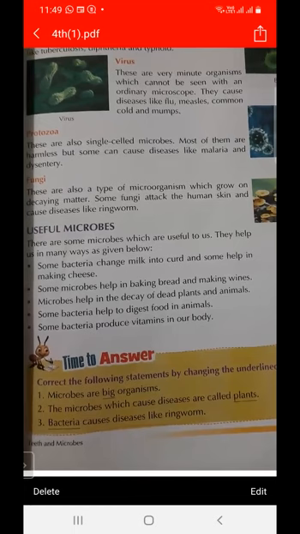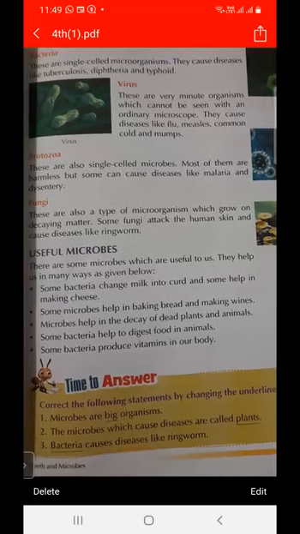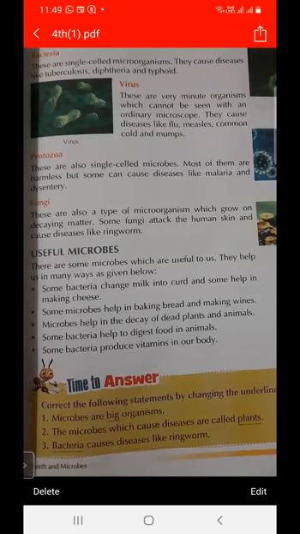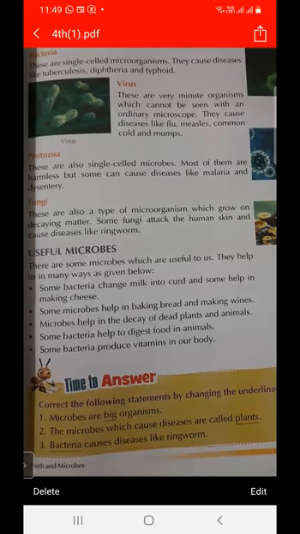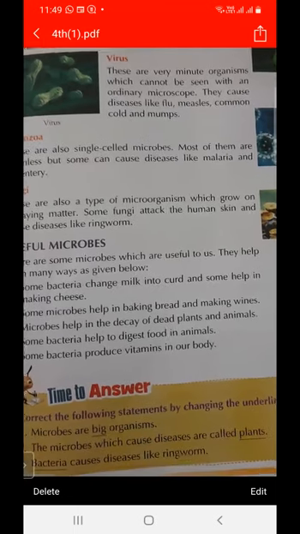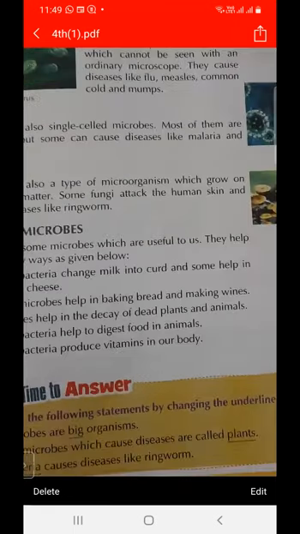And how are they harmful? Various diseases, like the flu, the cold, dysentery, and malaria, are caused by harmful microorganisms. So microorganisms are harmful as well as useful to us. You have to remember which are harmful and which are beneficial for us.